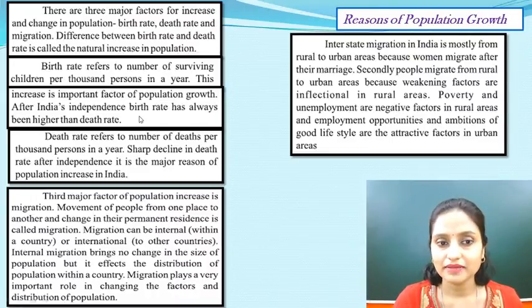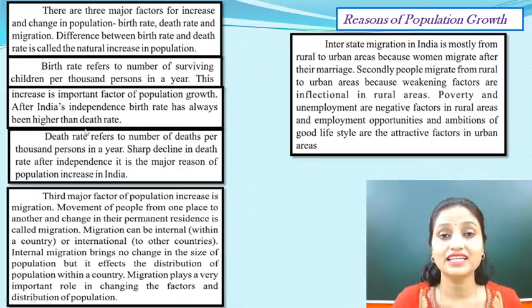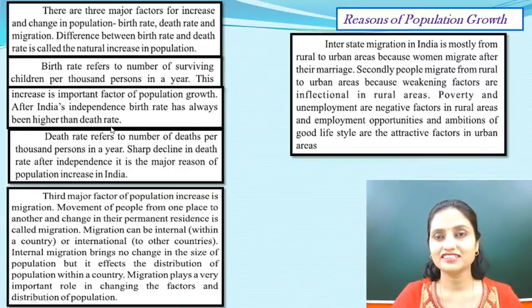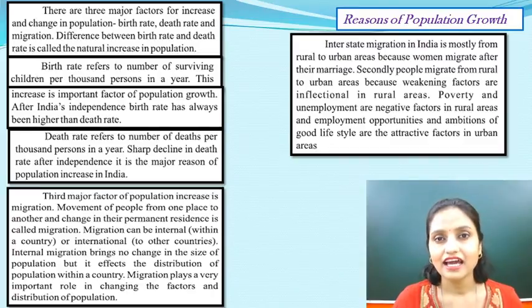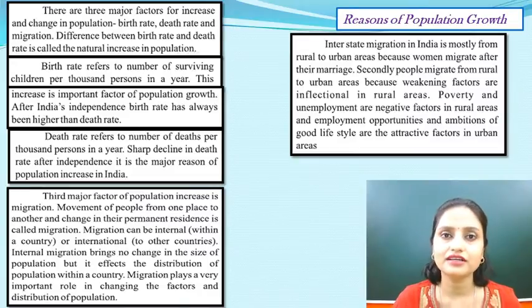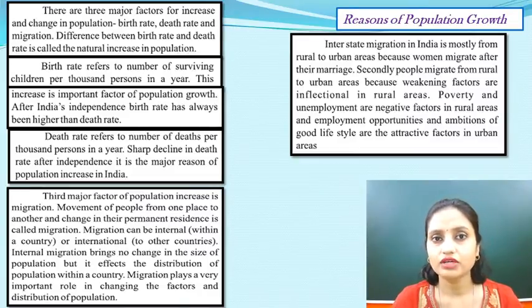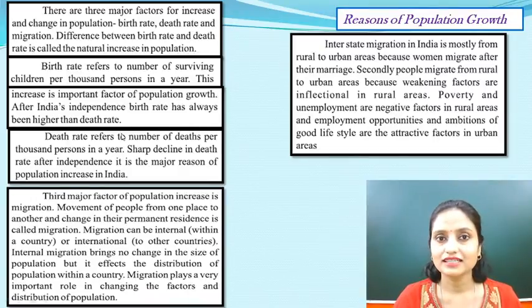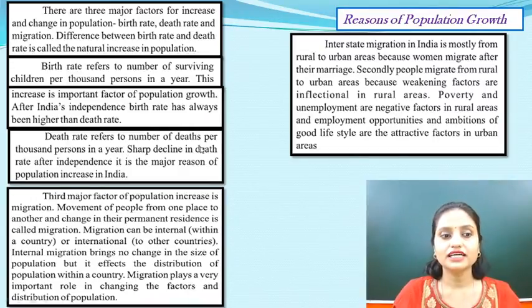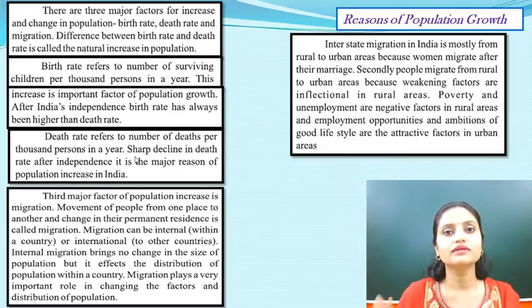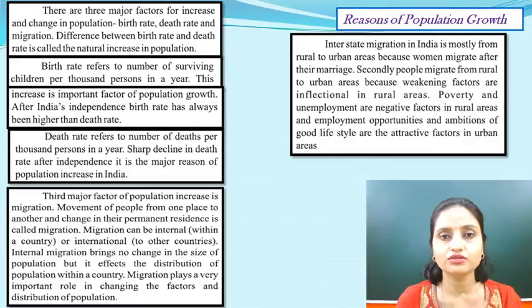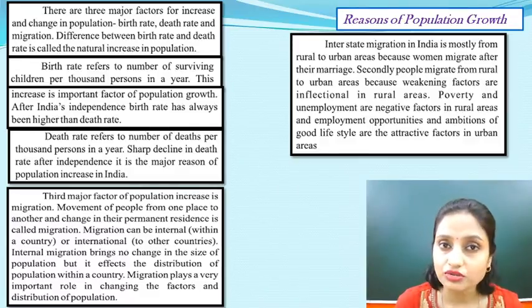After India's independence, birth rate has always been higher than death rate. So here is again a remarkable thing: after independence, the death rate was less, and the increase in population happened because of the absolute increase in the birth rate every year after independence. Again a 1 mark question over here. So what is death rate? Death rate refers to the number of deaths per 1000 persons in a year. So death rate का सीधा हिसाब है पूरे साल भर में कितने persons की death हुई है. Again it is calculated per 1000.